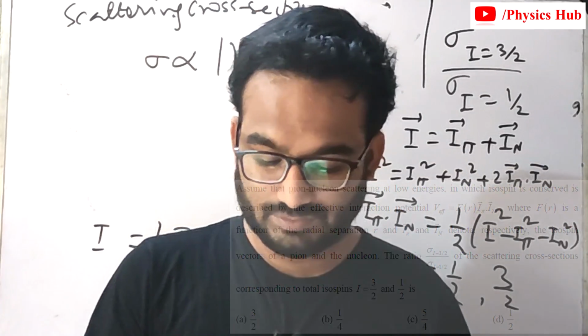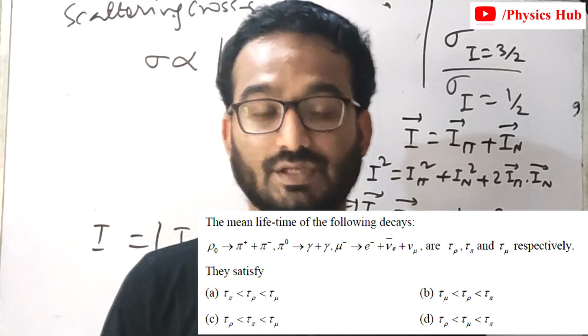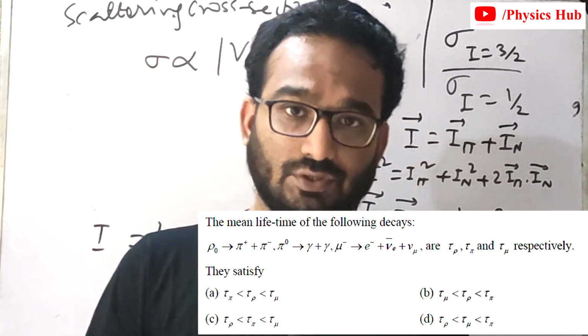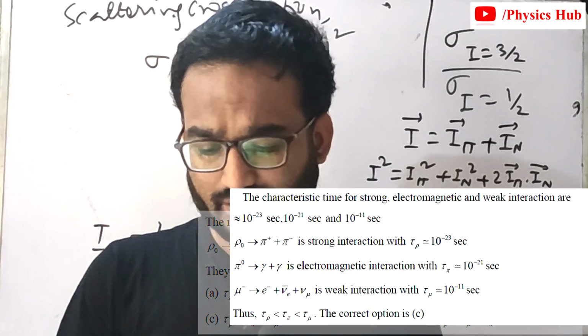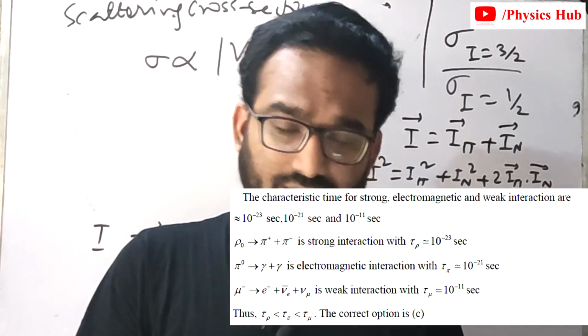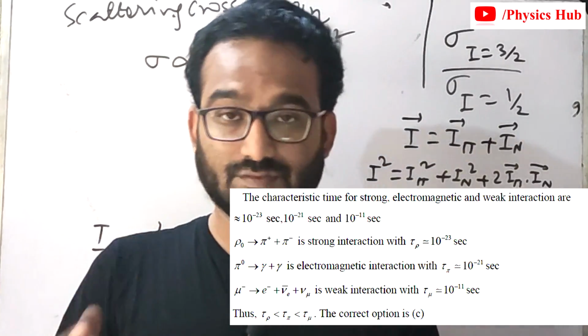Now let's move forward to the next question, question number 4, the mean lifetime of the following decays. You are given 3 decays, and they satisfy which of the following options. The characteristic times for strong, electromagnetic and weak interactions are 10 to the minus 23 second, 10 to the minus 21 second and 10 to the minus 11 second.